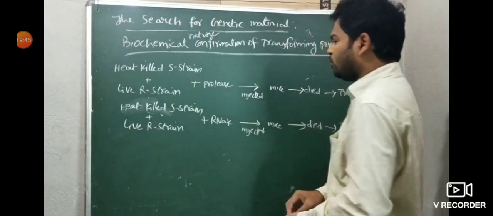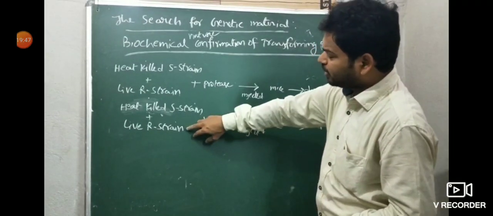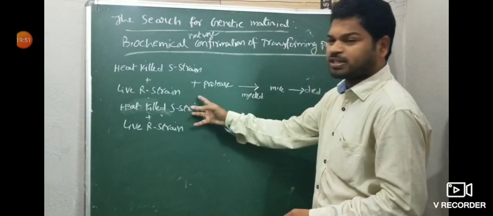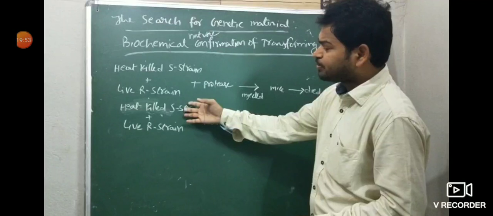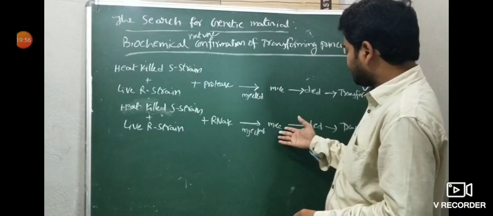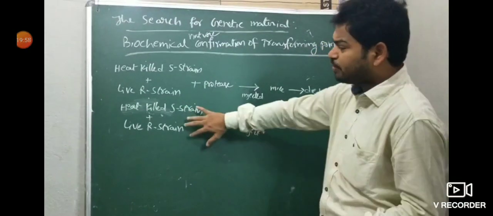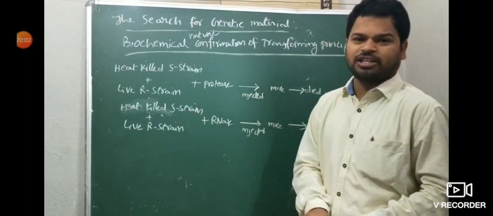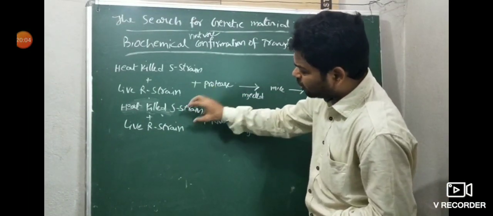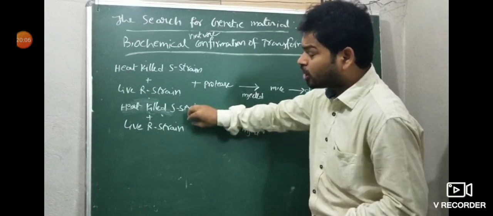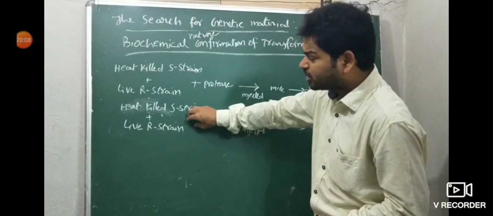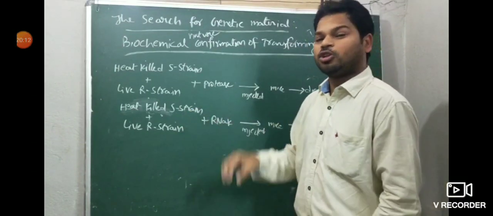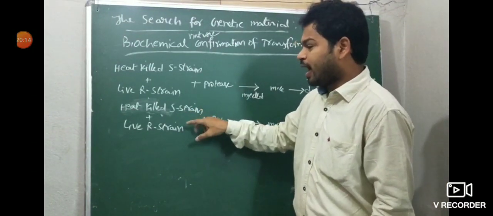Something is transferred from live R strain to heat-killed S strain, then the S becomes active and causes disease in mice. The mice died, so transformation took place. So the transformation is not affected by the RNase enzyme. The transforming material is not RNA. They concluded that.